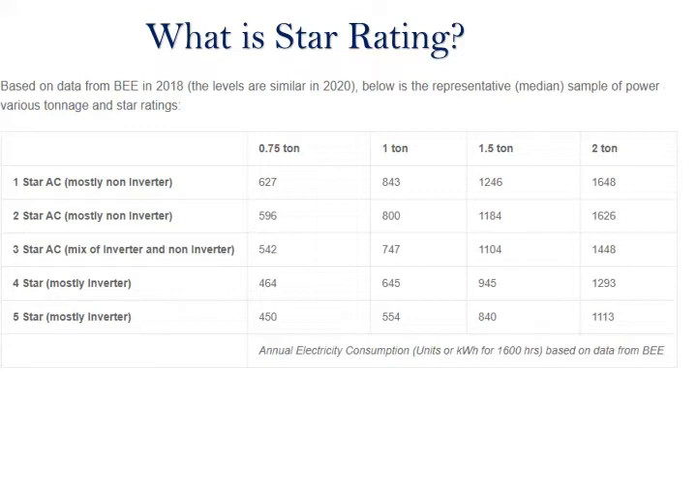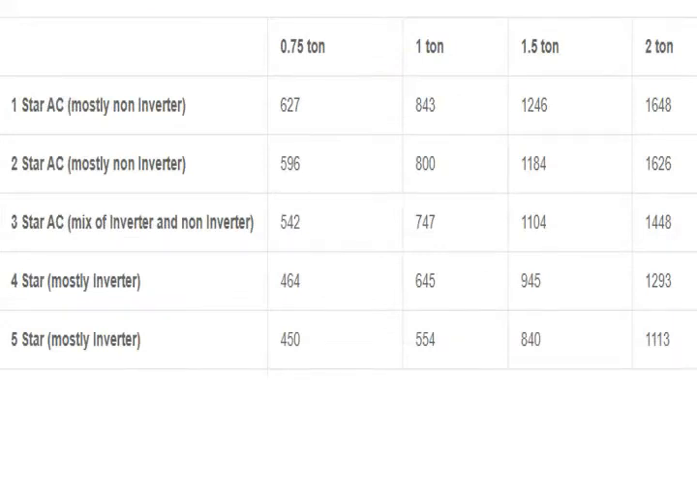So let's compare the efficiency of 1 star, 2 star, 4 star and 5 star. Let's zoom in. Let's focus on 1.5 ton. A 1 star air conditioner will be taking 1250 watts, a 3 star will be taking 1100 watts, and a 5 star air conditioner will be taking 840. So much difference. This one takes 1250 and this takes 850. So there is too much energy efficiency difference.